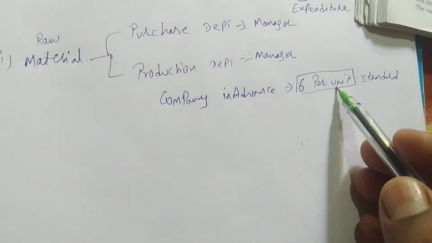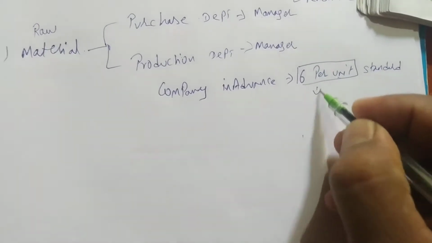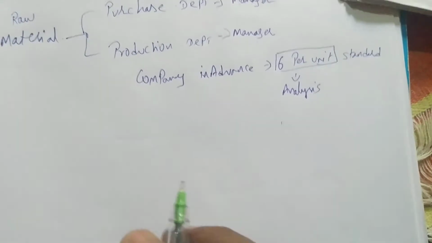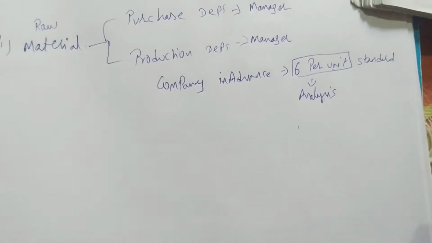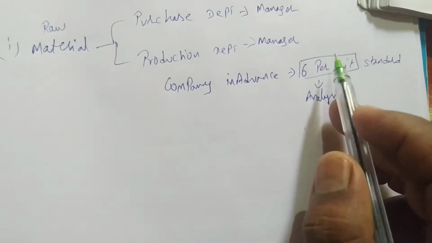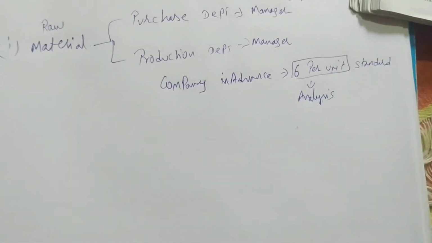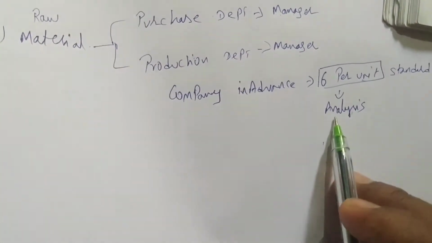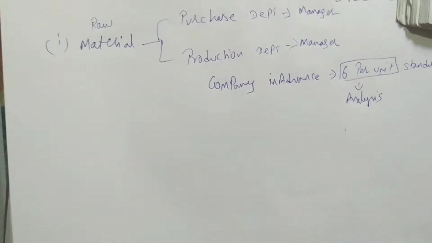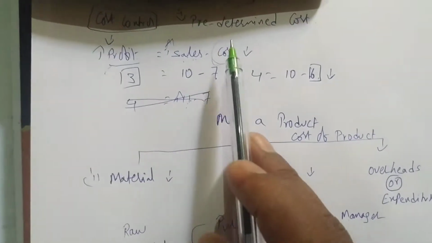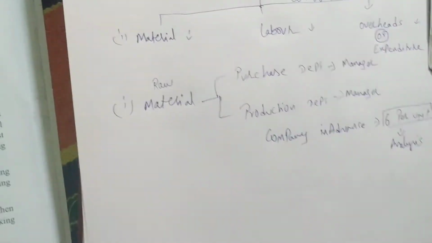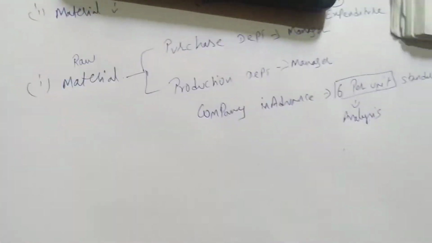How? The company will do some analysis. All the managers would sit together and do some analysis, and they will tell that the raw material will be available in the market for 6 rupees. That is called the standard. So it is predetermined. It is a predetermined cost, meaning in advance they will tell how much money has to be spent to purchase.